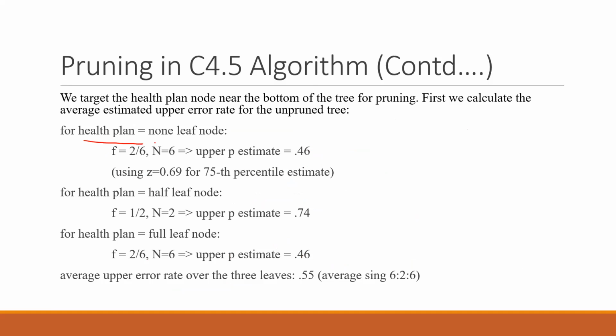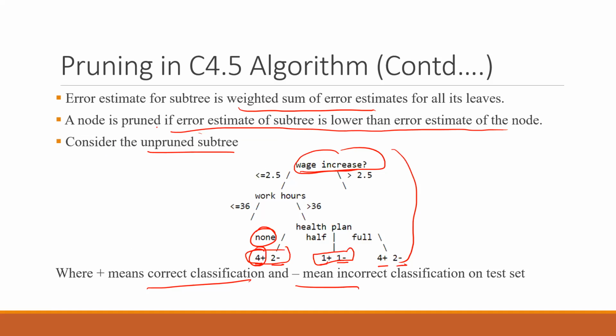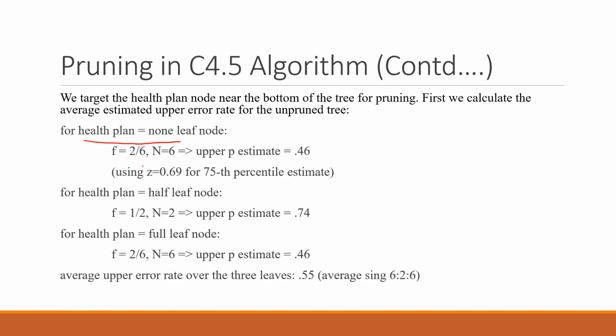Now for health plan equal to none, in this case we had 4 correct classifications and 2 incorrect.